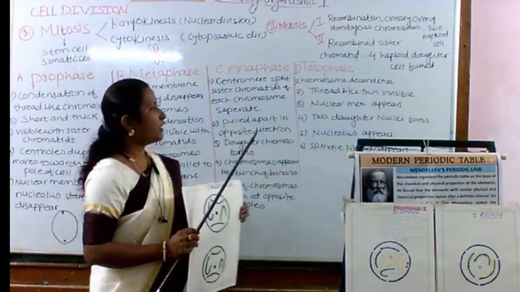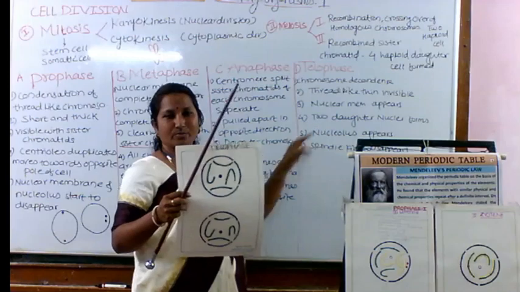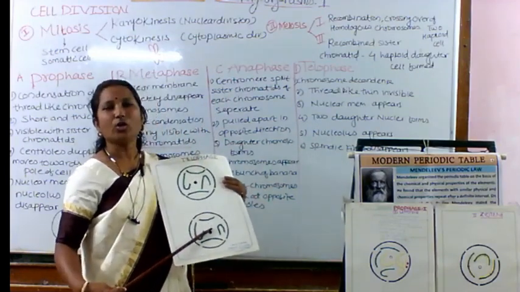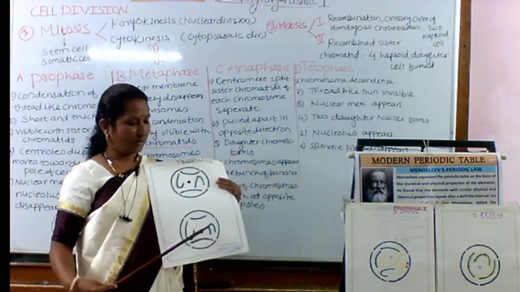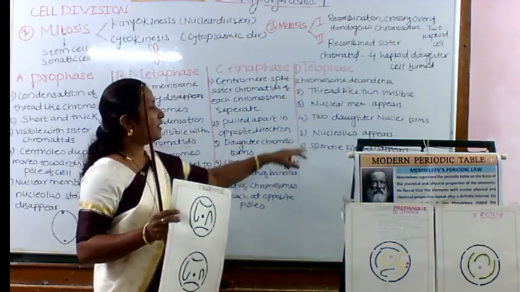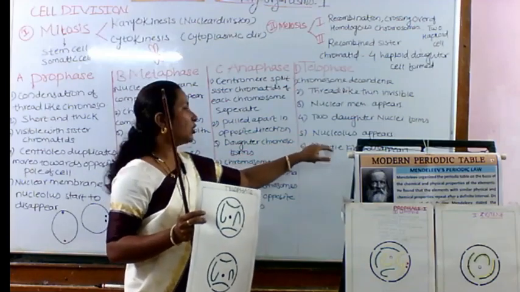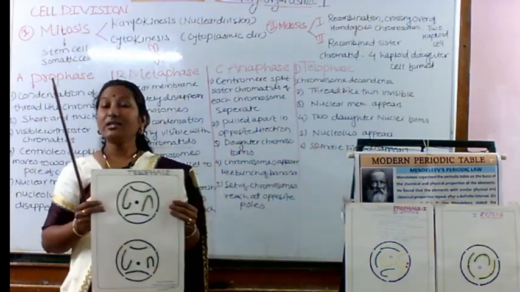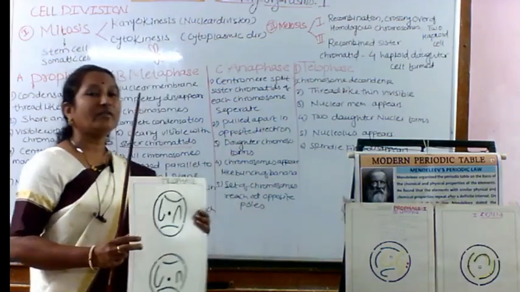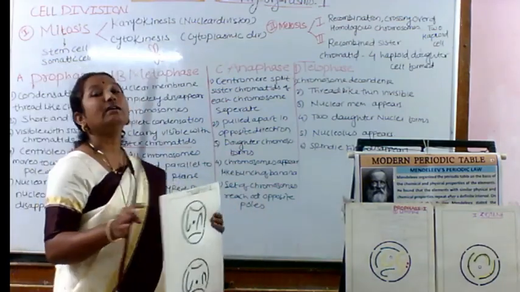And next to that, two daughter nuclei form. So we are able to see the formation of two daughter nuclei inside the two cells, and there is again the appearance of the nucleolus, and this nucleolus again comes in the cell, and the spindle fiber should completely disappear.